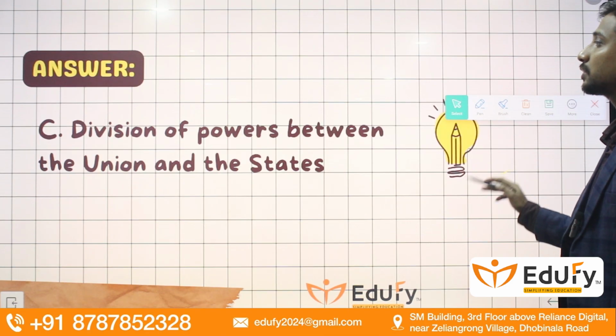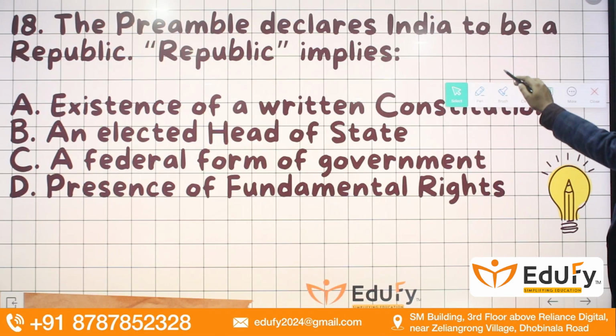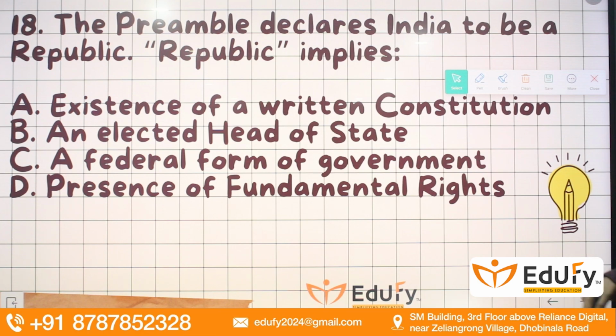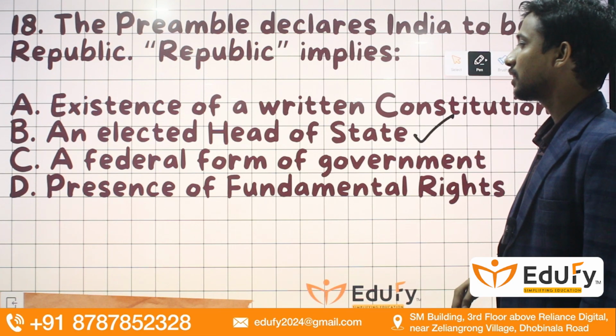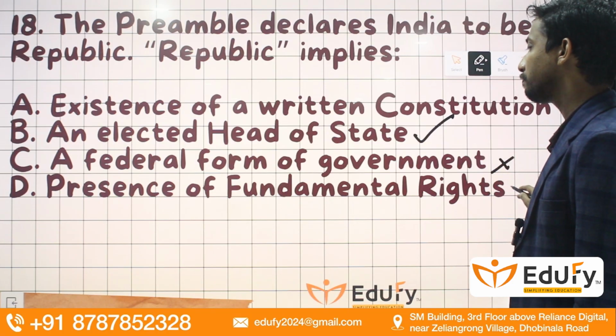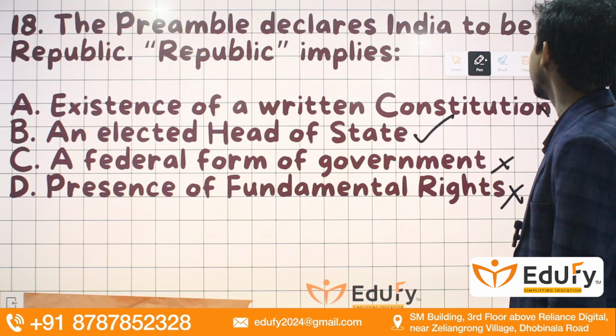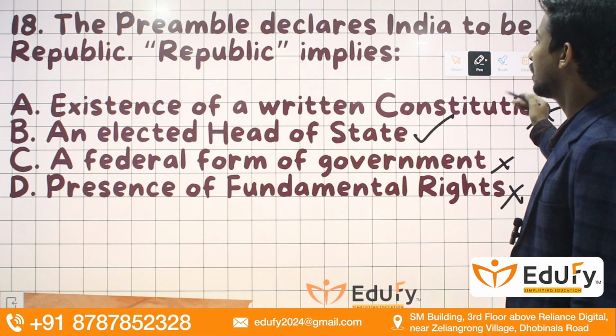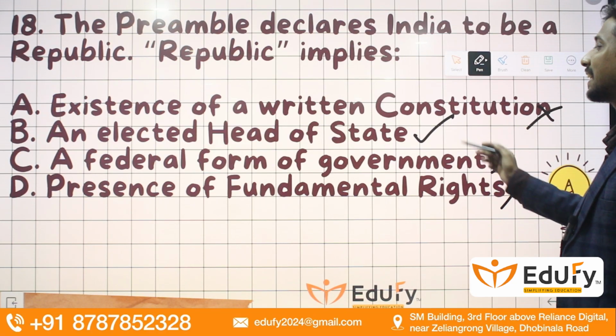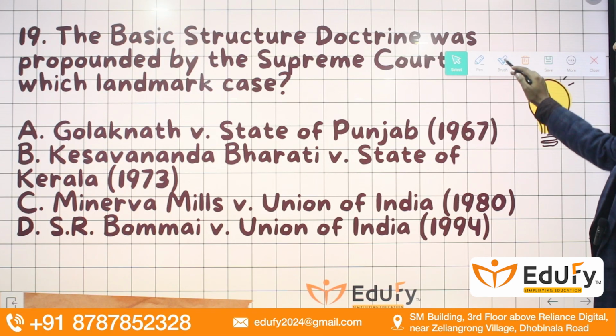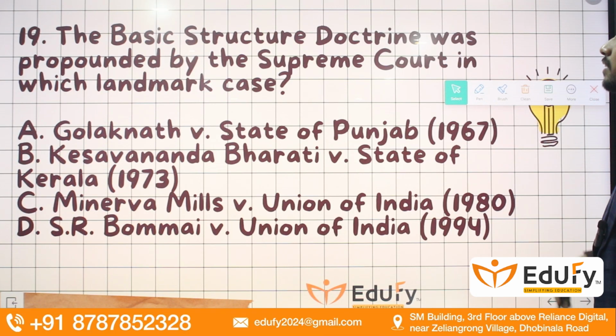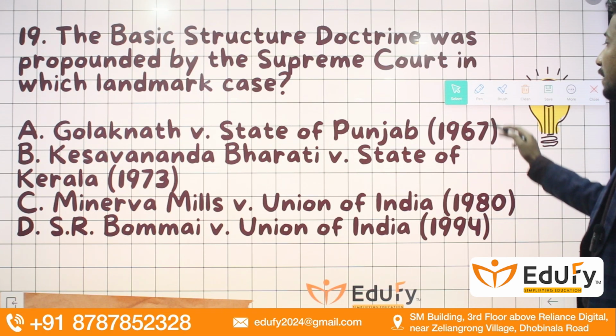Okay. Moving towards the next question, we have, the preamble declares India to be a republic. It means we will have an elected head of state. Okay. A federal form of government? No. Presence of fundamental rights? No. Existence of a written constitution? No. Okay, republic, which means an elected head of state. The basic structure doctrine was propounded by the Supreme Court in which landmark case?